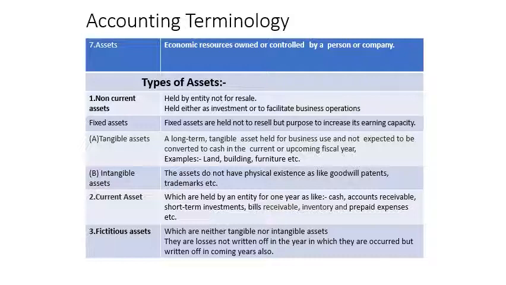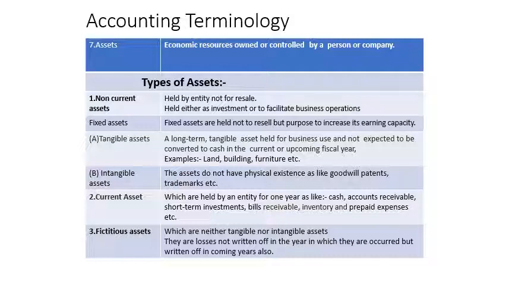Tangible assets refers to the fixed assets which are tangible, which can be touched and seen. The main objective is their use in the business organization, and they can be converted into cash if required in the coming year, but the purpose is not resale. Examples of tangible assets are land, building and furniture. These assets can be seen and touched. Any assets used for a long period, more than 1 year, are called tangible assets.